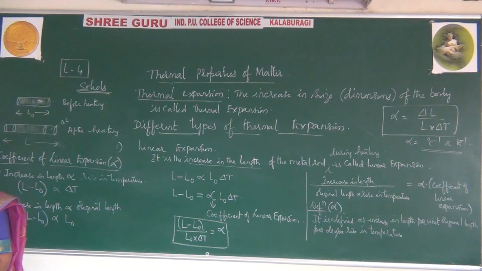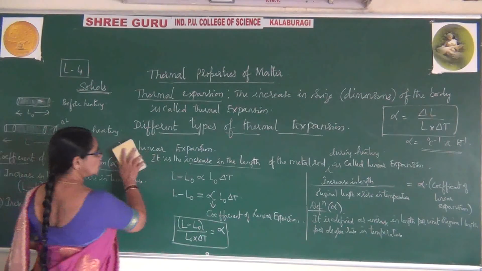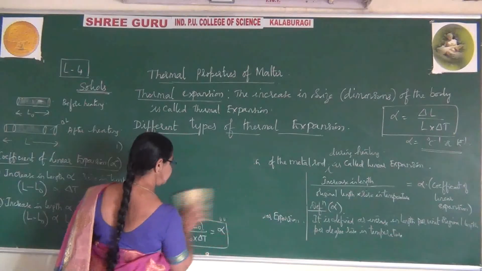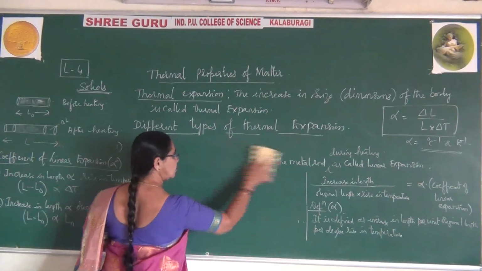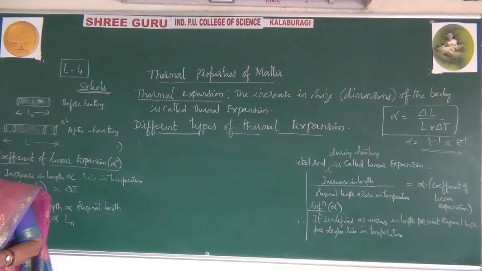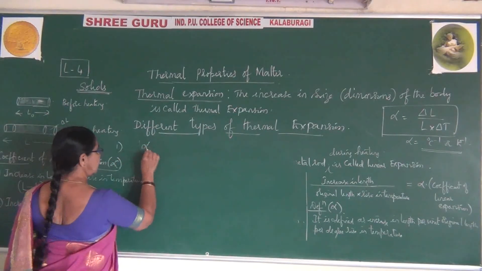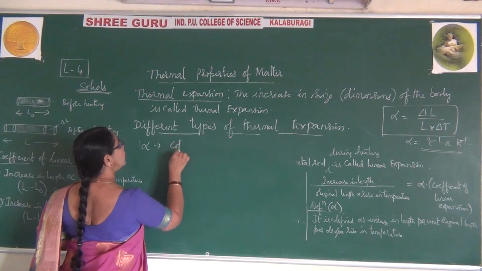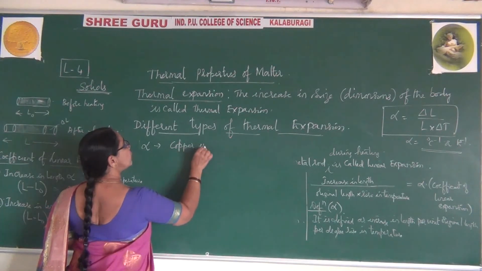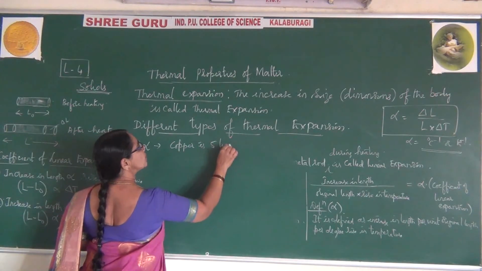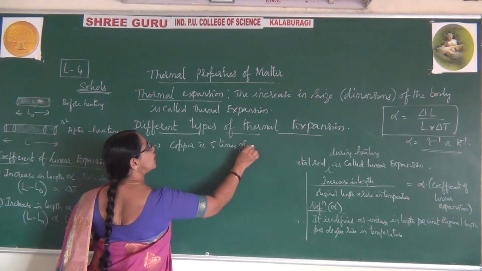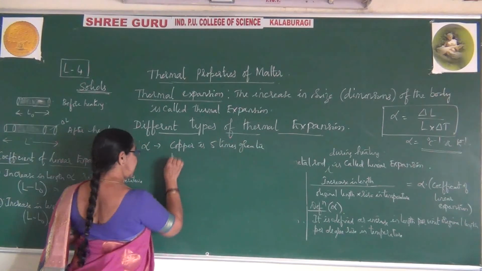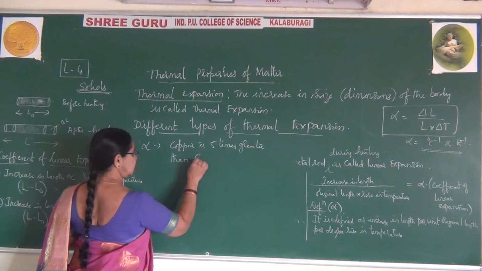Let me express this in values, and you will understand much better. Alpha for copper, the coefficient of linear expansion, is 5 times greater than glass.